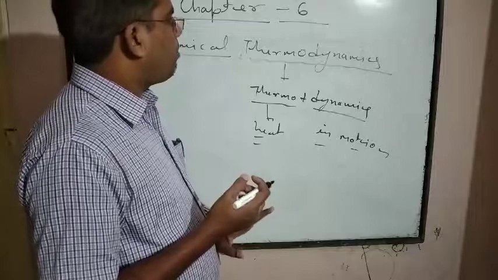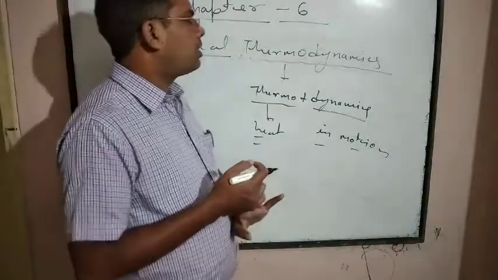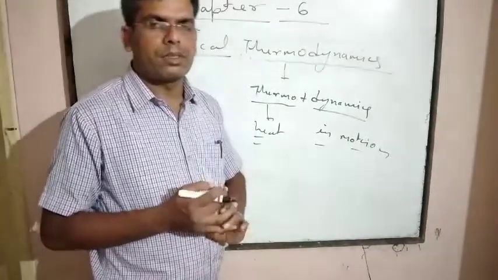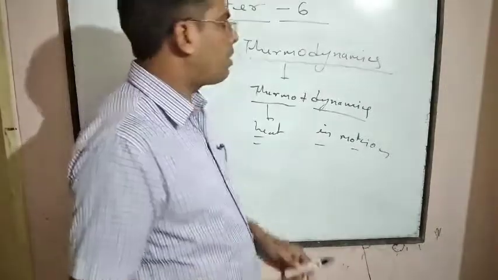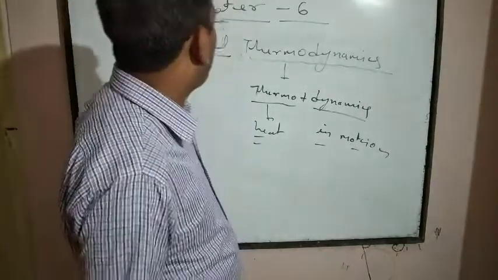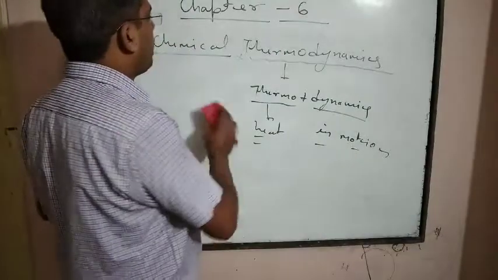So now first we will discuss the basic terminology of thermodynamics.